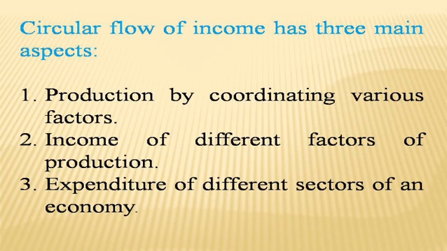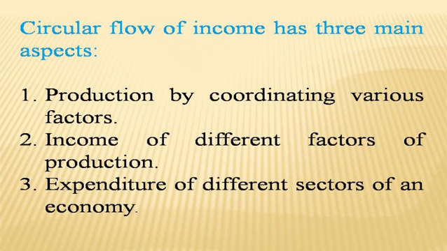Number 2, income of different factors of production, as land, labor, capital and organization. They give services, so for their services they earn. That is why income of different factors of production. Number 3, expenditure of different sectors of an economy.